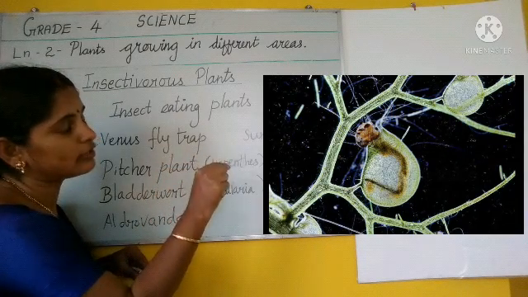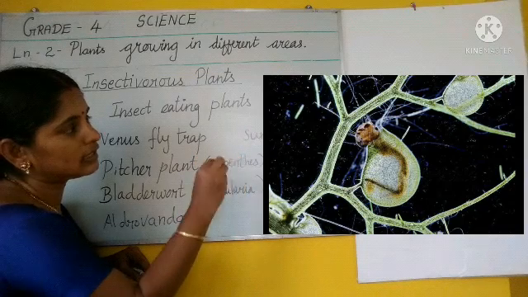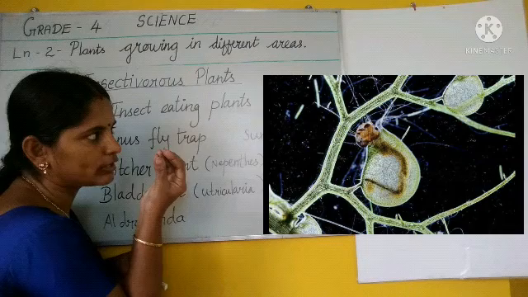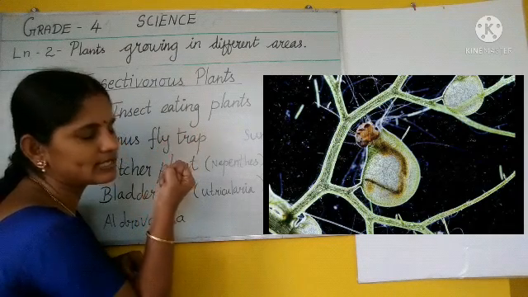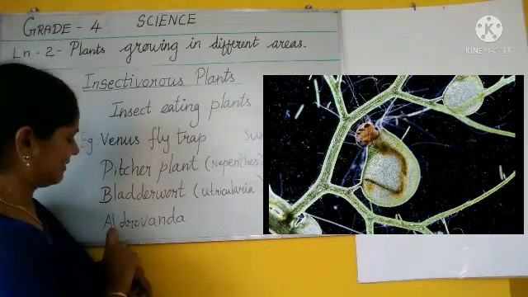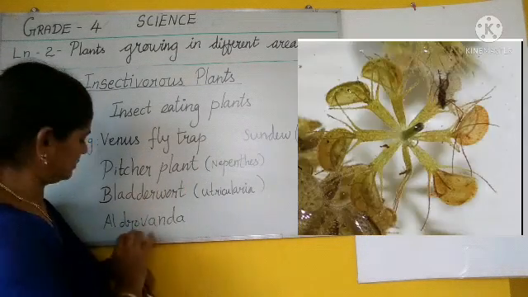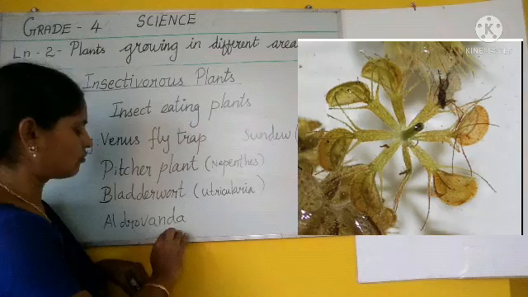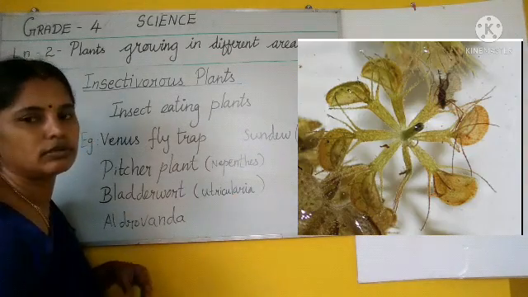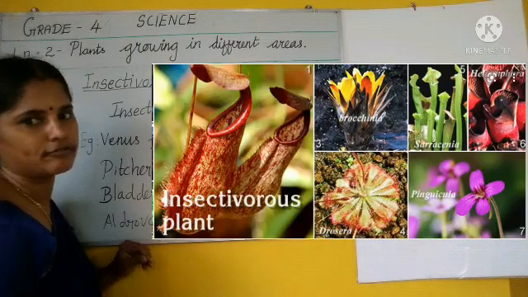When that insect goes nearby, the bladderwort has something like a door, a tiny opening. It opens and traps the insect inside and it gets digested. So there is also Aldrovanda. Okay, just know these names, that's enough.